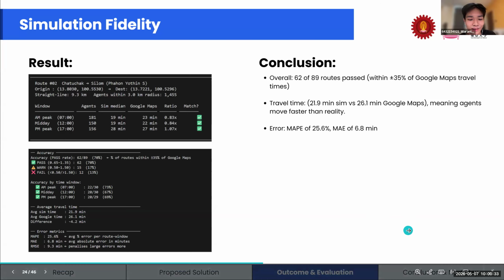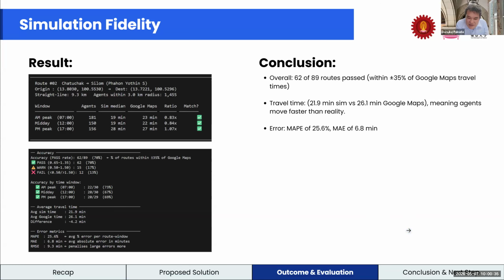Can you repeat again, please? My question is the applicability of your simulation for other transportation policy, such as congestion charging or congestion pricing policy. Is your framework applicable to evaluate congestion pricing policy in the future?